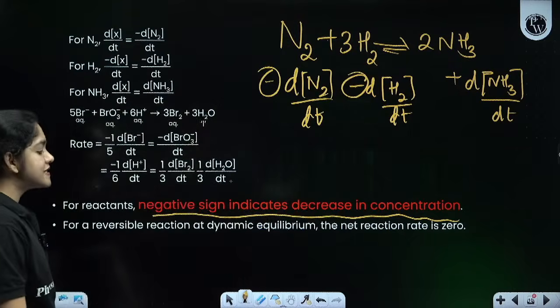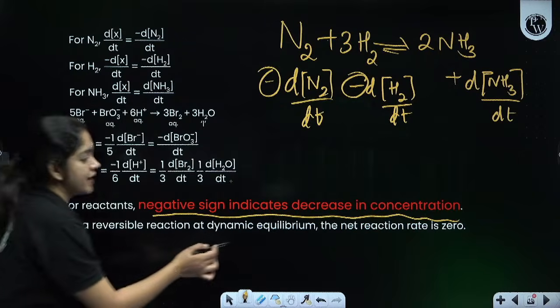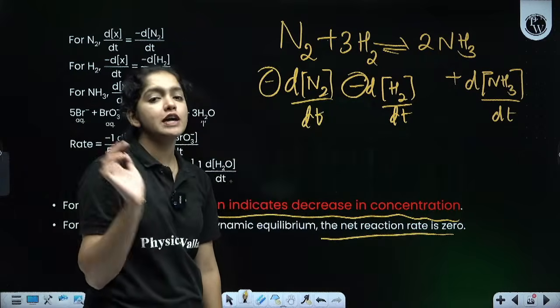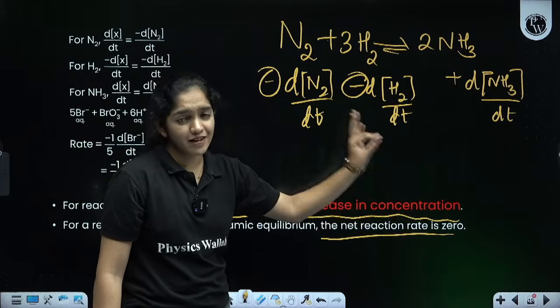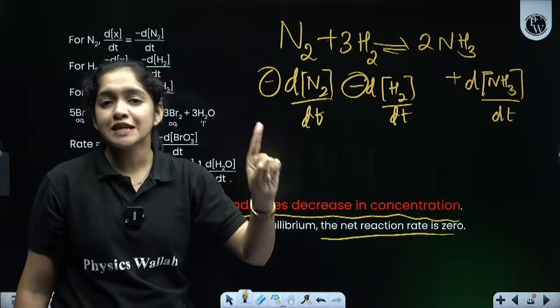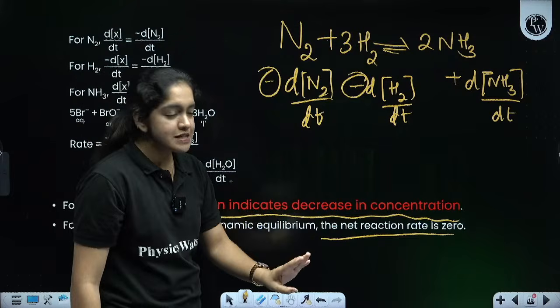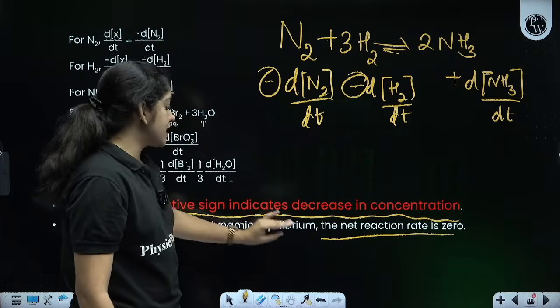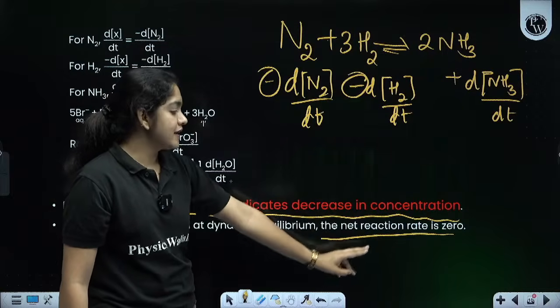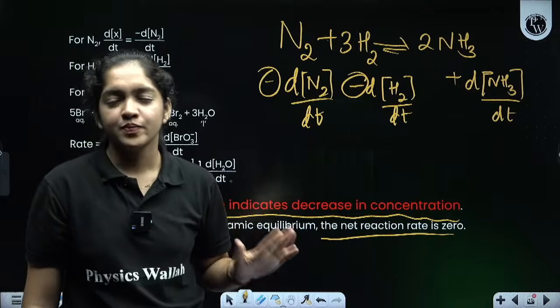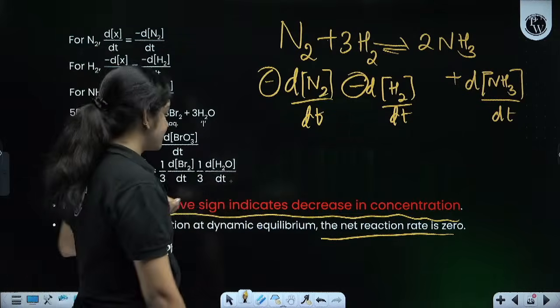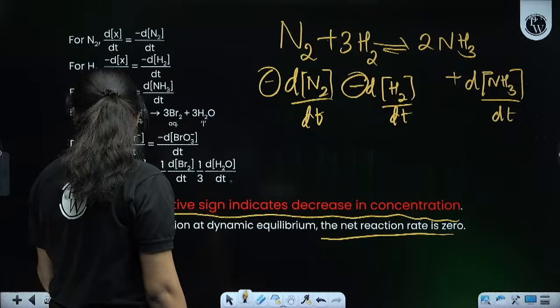Okay, so for a reversible reaction at dynamic equilibrium, the net reaction rate is 0. For equilibrium, what is happening? For an equilibrium reaction, the rate is equal to 0. That is very, very important. It can be asked in your MCQ. For a reversible reaction at dynamic equilibrium, the net reaction rate is equal to what? 0. Is that okay? Clear, right?